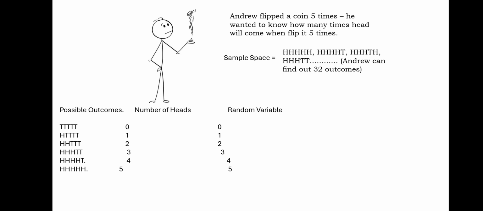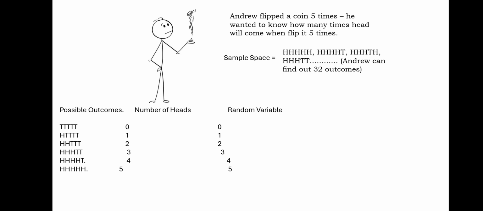Now it is a very big problem for Andrew because he cannot predict in his mind that there is 0.5 chance of this thing, 0.5 chance of that thing. Andrew has to take the help of a word called random variable. Let's see how a random variable will help Andrew. So let's see this situation.